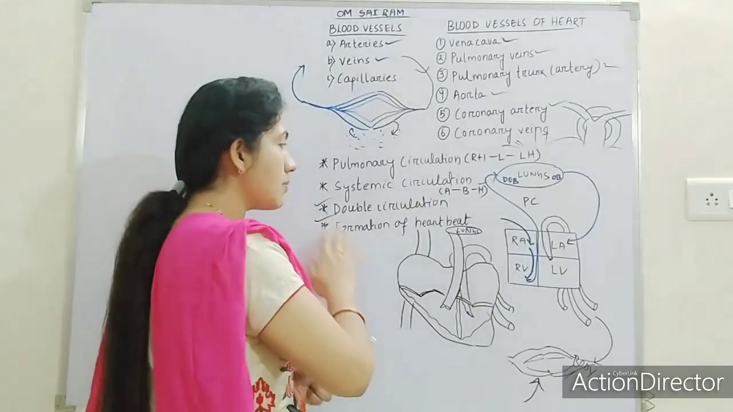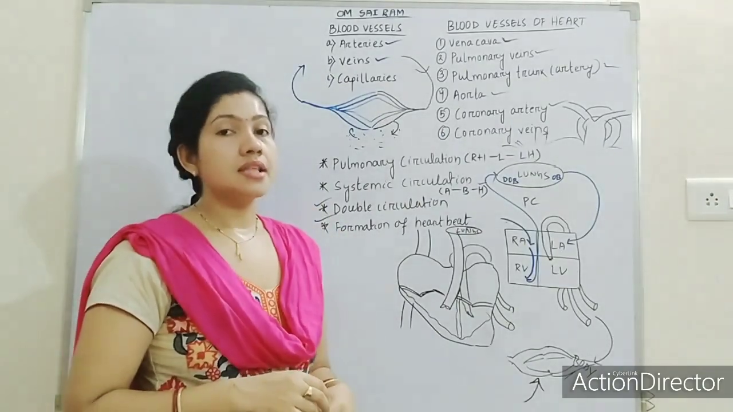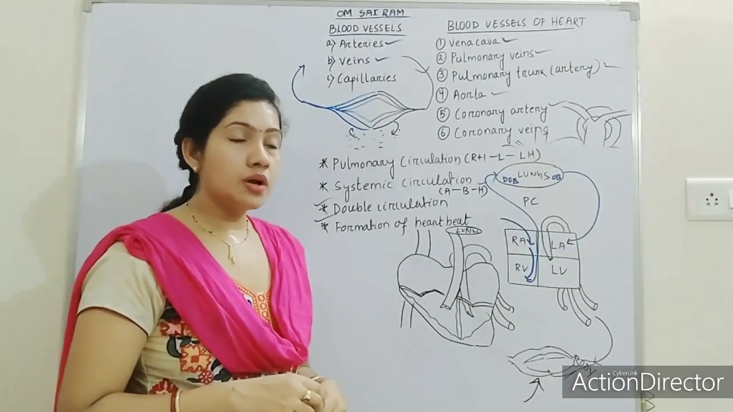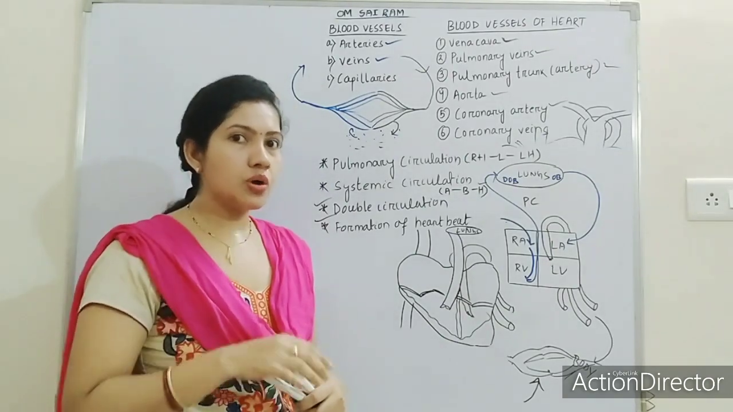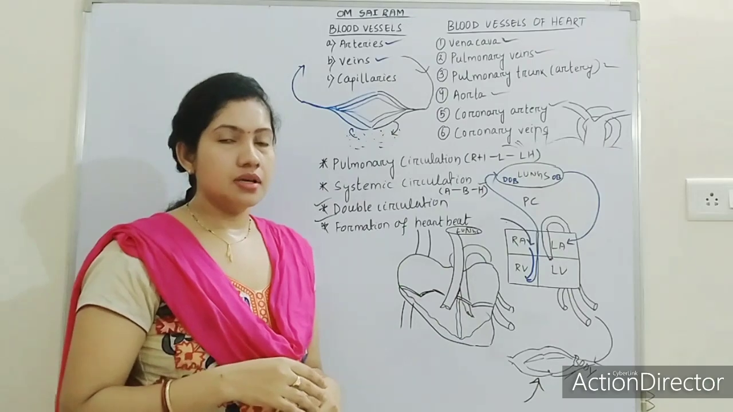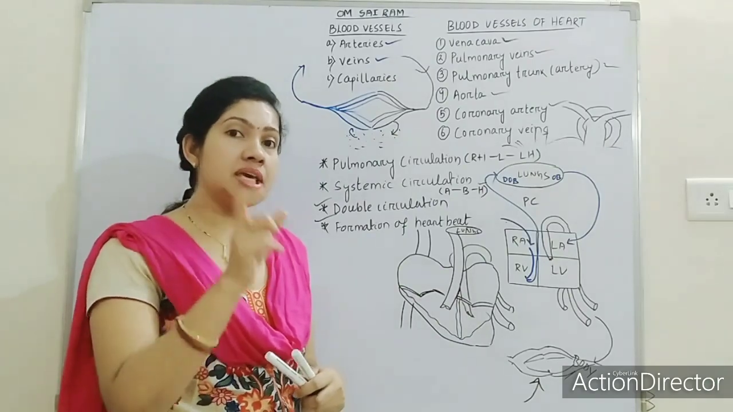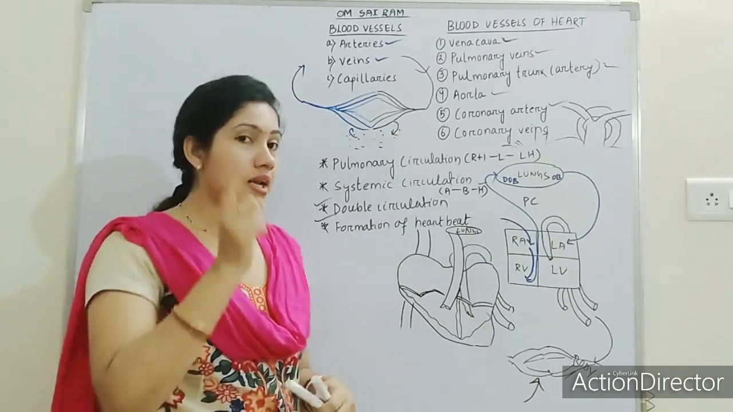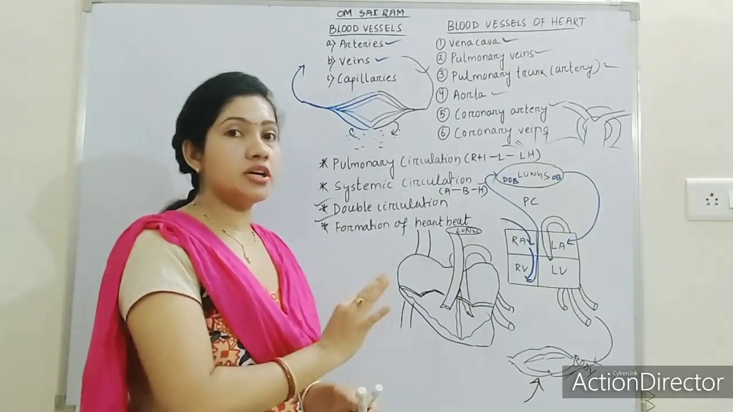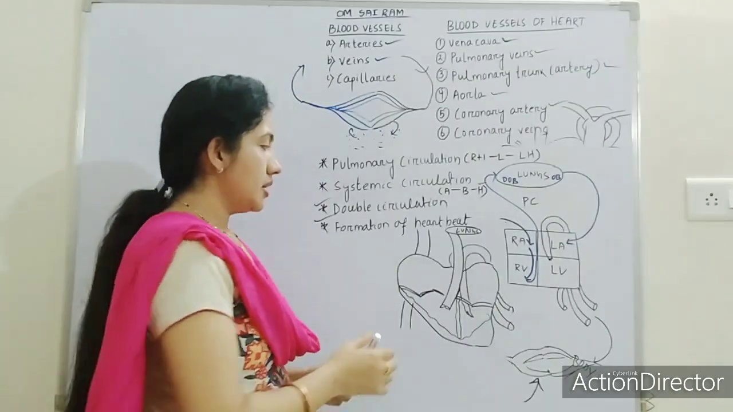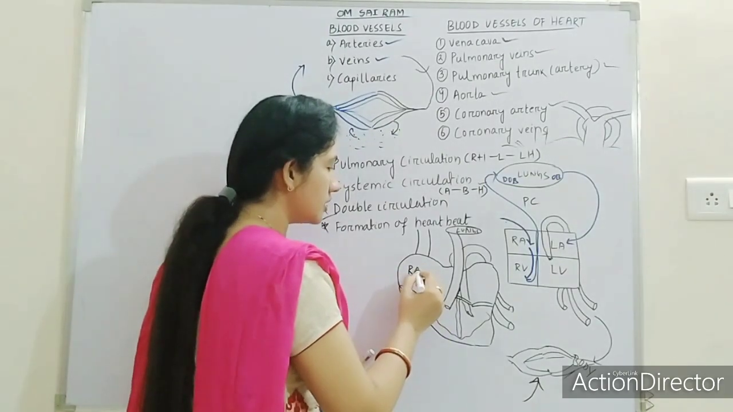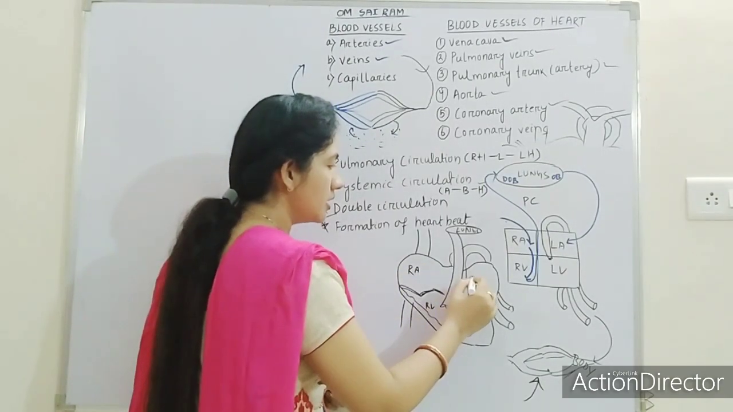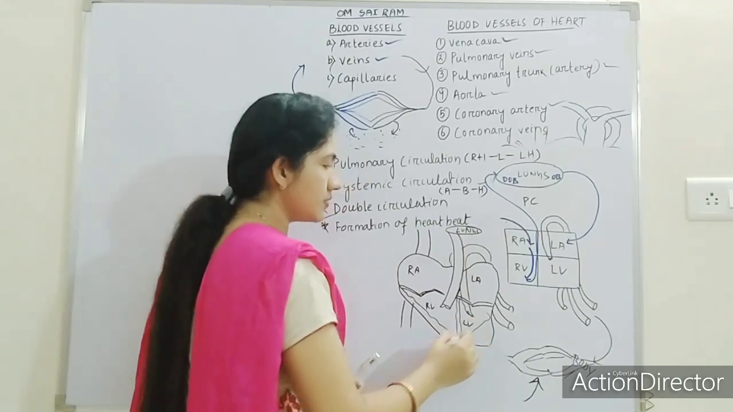If we talk about the formation of heartbeat, then first we have to know the timing of blood coming to the heart and leaving the heart. This timing only makes the heartbeat. Listen to this, this is a very important topic and you should know this. This is the right hand side: right auricle, right ventricle, left auricle, left ventricle.